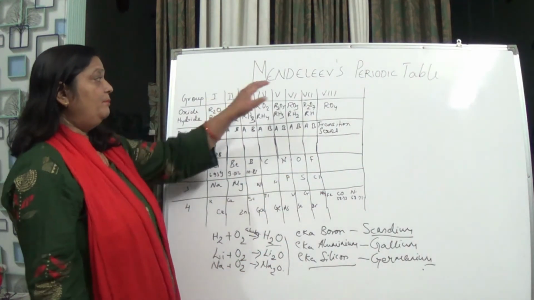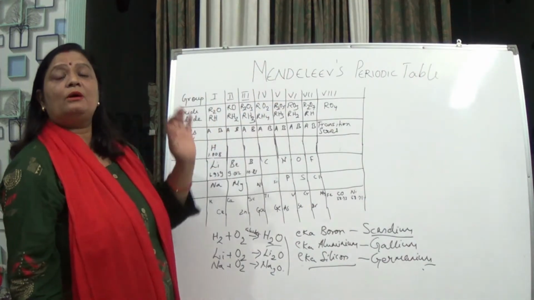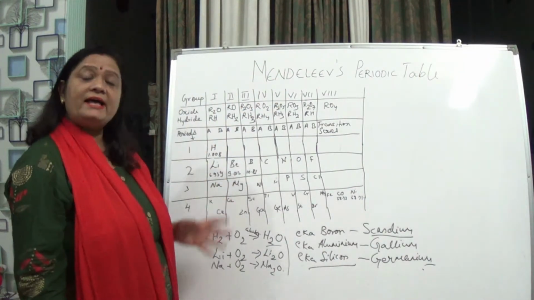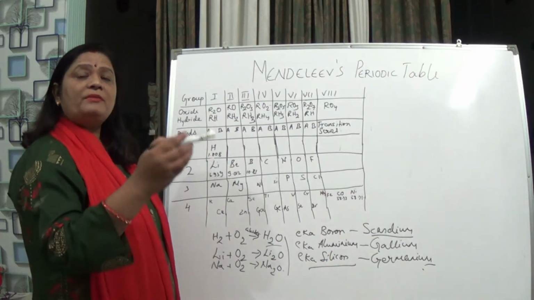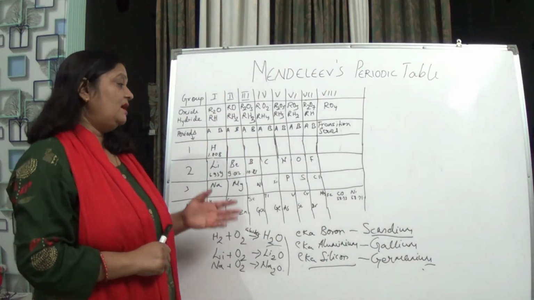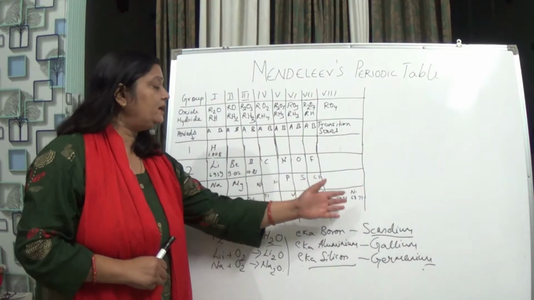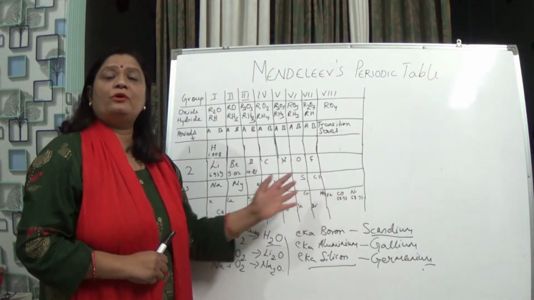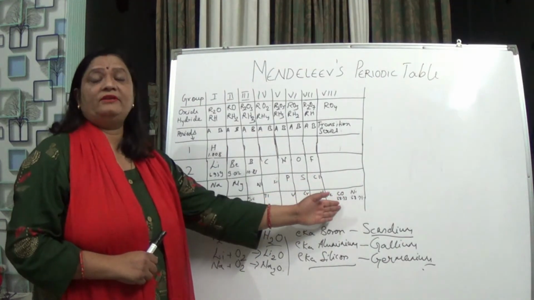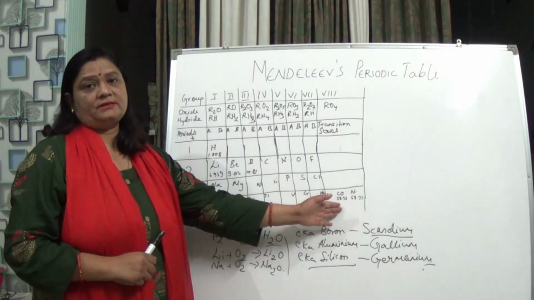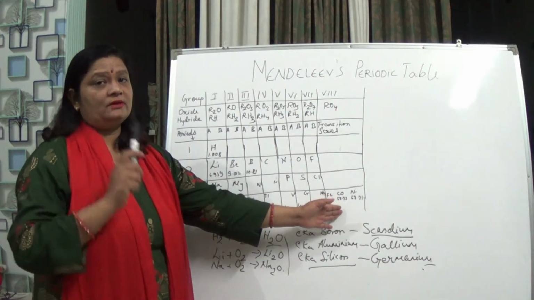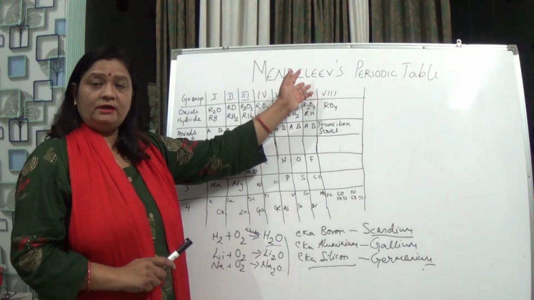So here Mendeleev was wrong, because he has taken increasing atomic masses for his classification. Then how did he keep cobalt before nickel if cobalt is having more atomic mass? So this was a demerit of Mendeleev's periodic table.